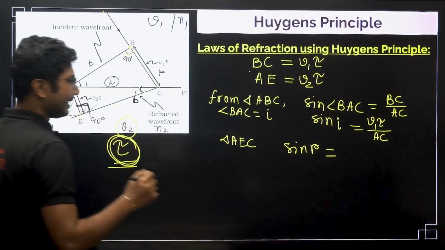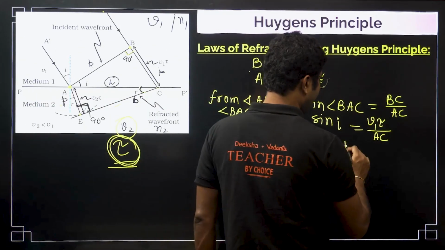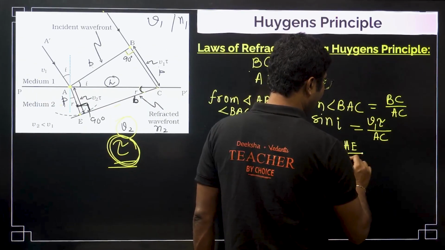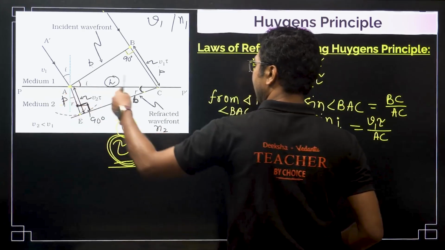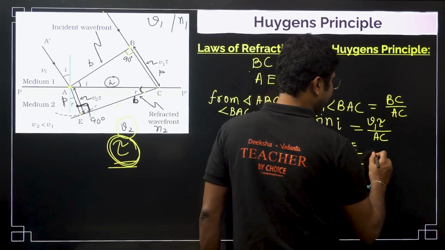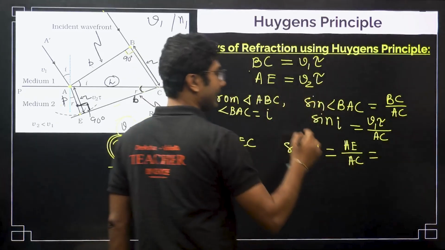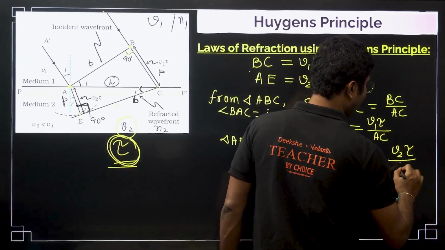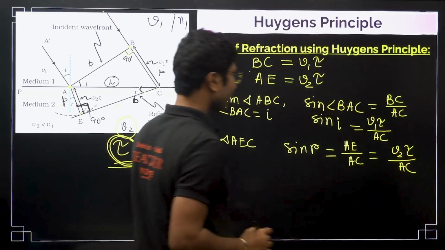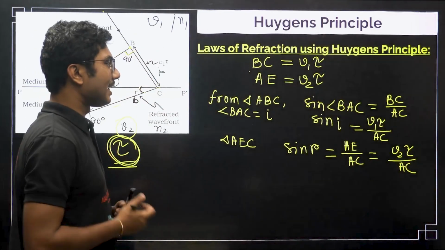Perpendicular means AE by AC. So what is AE? We have already calculated it: V2 tau, divided by AC, right. Sin I, sin R we have calculated.